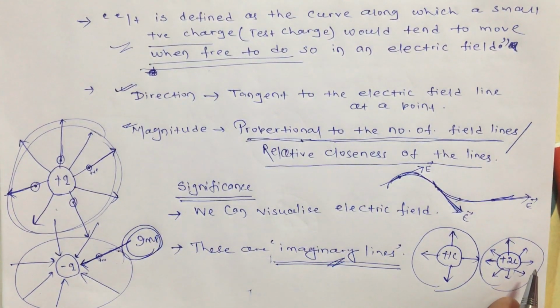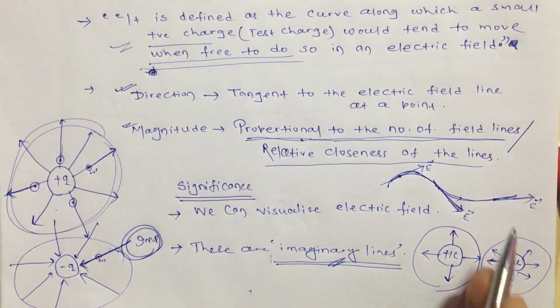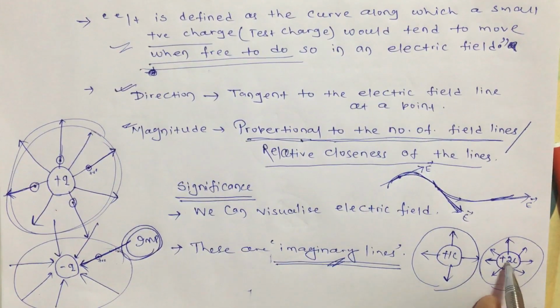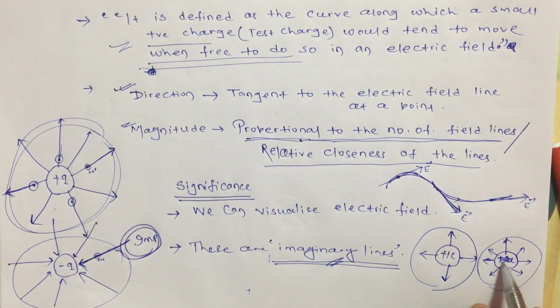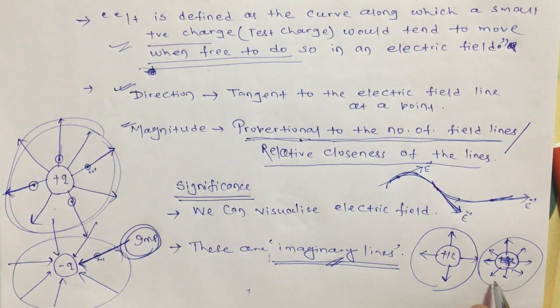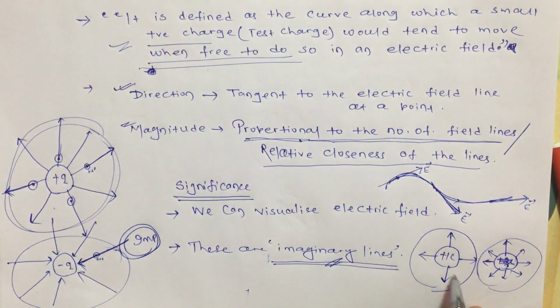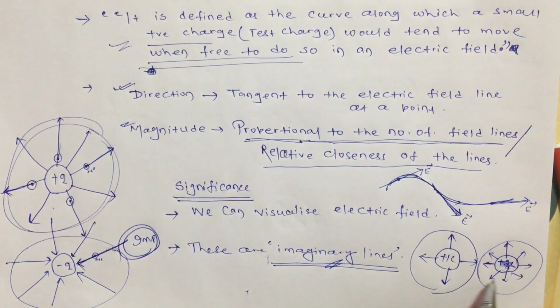Or somewhere in the opposite way also you can understand. Let this charge not be given. Only this 1 coulomb charge is given, and it is given what the value of q is. Then obviously if here 4 lines is 1 coulomb, then 8 lines will be 2 coulomb. Okay, so like that also it can be used.